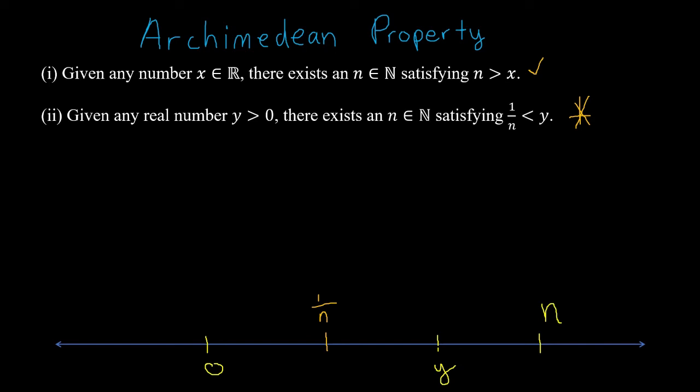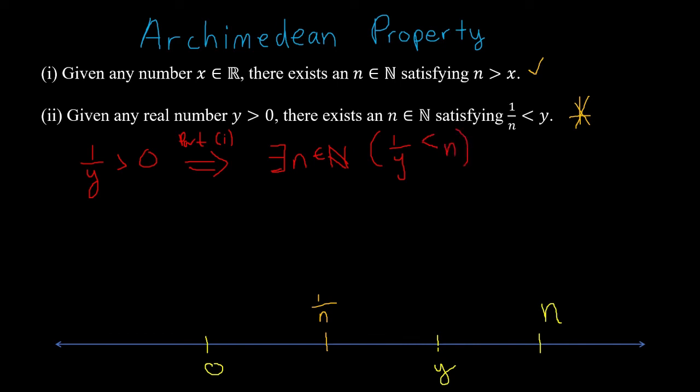Since we've got this first part, let's just talk about 1 over y, the reciprocal of y, which is also greater than 0. 1 over y is a real number, so by part 1, there exists a natural number, I'll just call it n, such that 1 over y is less than n.